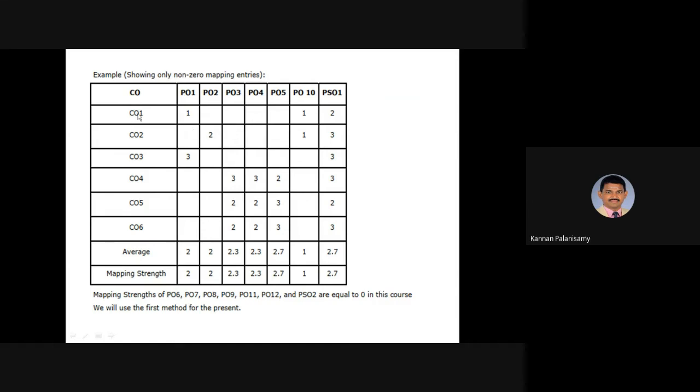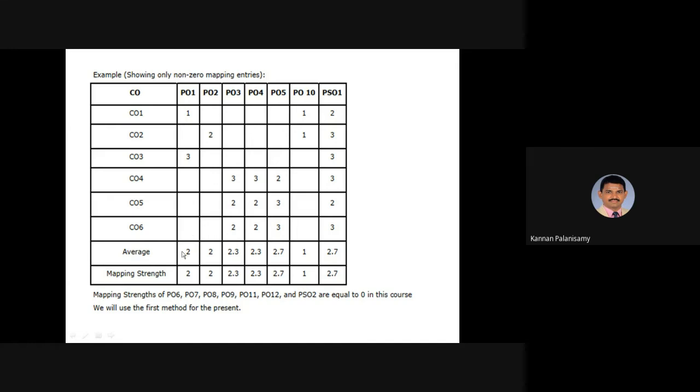So these are all the things. I mean it reflects PO1, PO10, and PSO1. Similarly for all the COs. So the mapping strengths are given. Then the average will be taken. So here, for example, PO1: 1, 3. So here totally 4. So here 2 COs are there, 2.